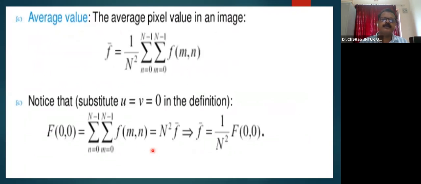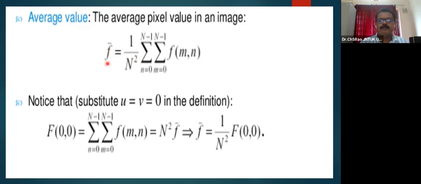The average value, as I told you, I can calculate the average value of an image. Why? Because the image is of size N by N. A DC value, which is the average value, doesn't have any impact on the frequency domain distribution or the coefficient distribution of the signal in the transform domain or frequency domain. So what is the average value? It is the average pixel intensity, that is the sum of all the intensities. f(m,n) is an image where m and n range from 0 to N minus 1. All the intensities are summed up and divided by the size of the image, N by N, and I will get the average value.